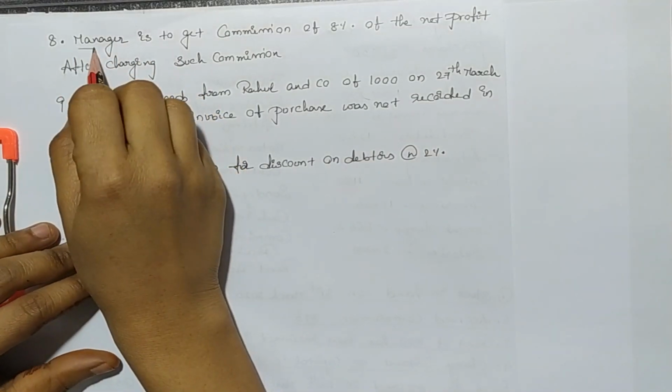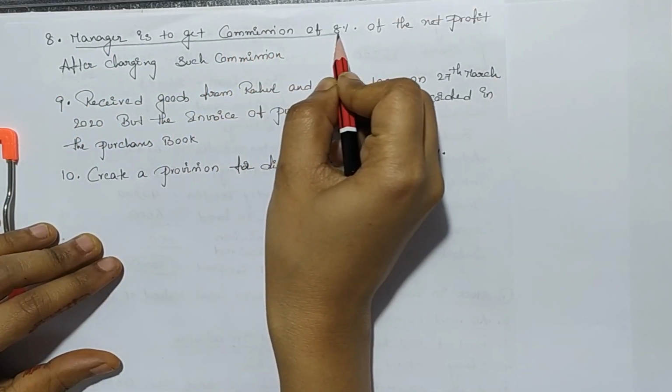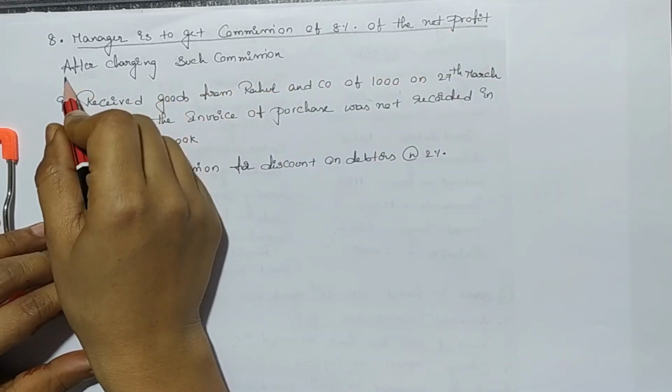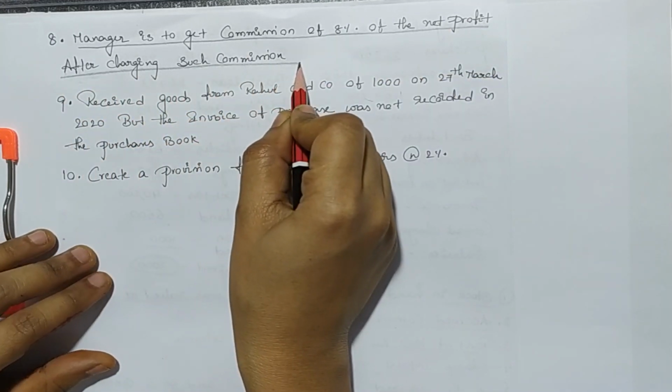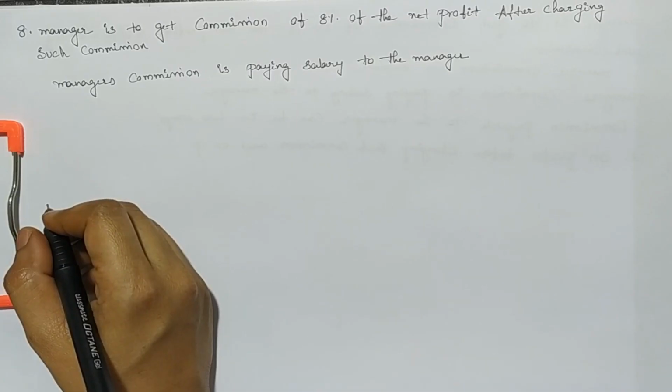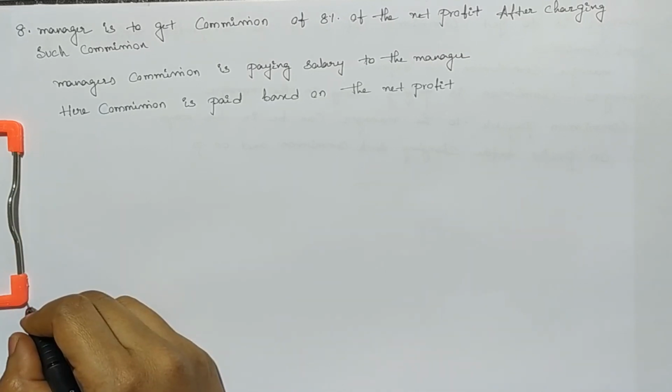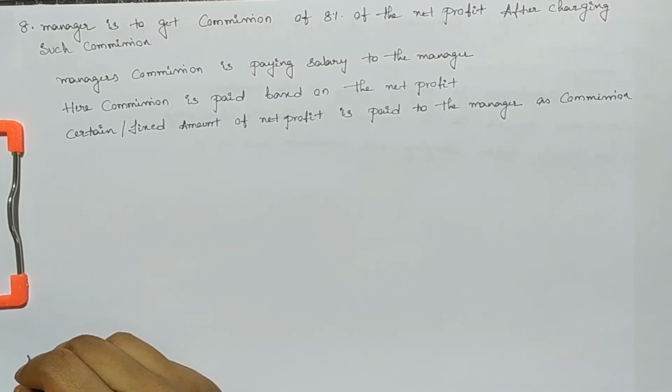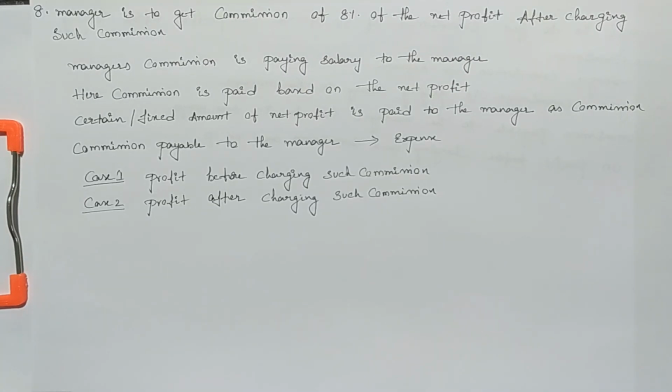Next adjustment is manager is to get commission of 8% of the net profit after charging such commission. Manager's commission is like paying salary to the manager. So manager's commission is considered as an expense. Here commission is paid based on net profit. If we incur net loss while preparing profit and loss account, we don't have to pay any commission to the manager. Commission payable to manager can be in two ways.